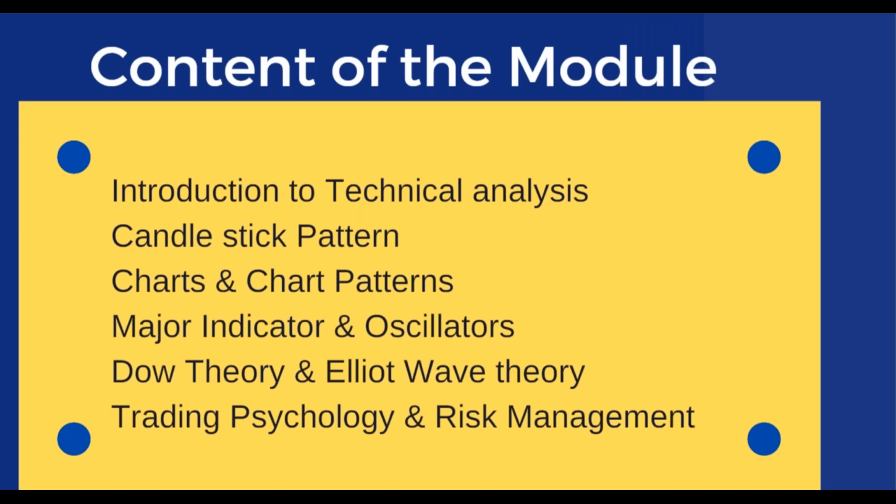After discussing all these things, we will be moving forward to major indicators and oscillators. There are few indicators and oscillators which are useful for trading purposes, so we will be discussing those. Some theory part will be covered. What are the basics of Dow theory and Elliott wave theory? We will be covering that, and then we will be talking about trading psychology and risk management. So this is the overall content of the module.